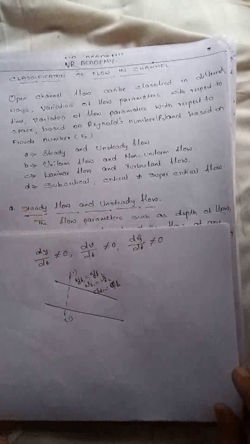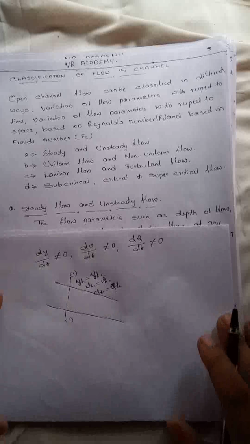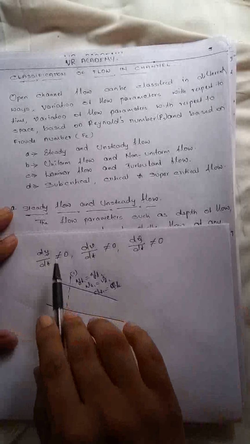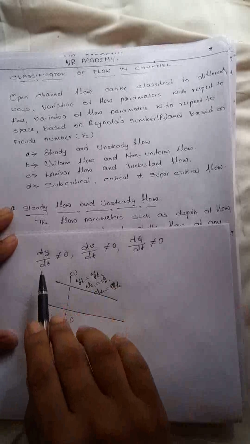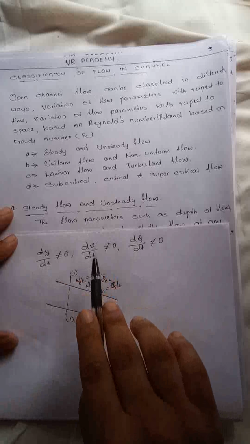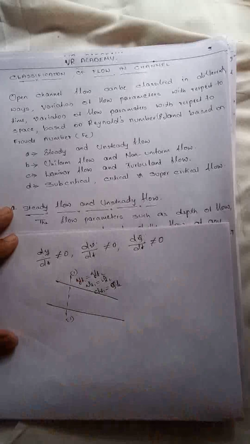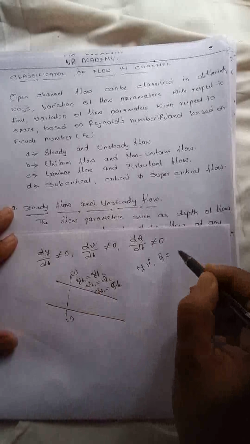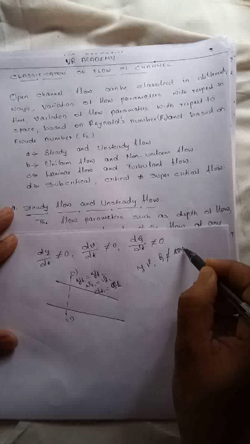The simple concept is that in unsteady flow the depth, velocity and discharge change with respect to time. So dy/dt, dv/dt and dQ/dt are not equal to 0, and y, v and Q are not constant, they vary.